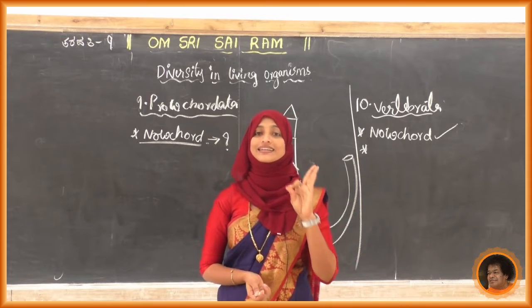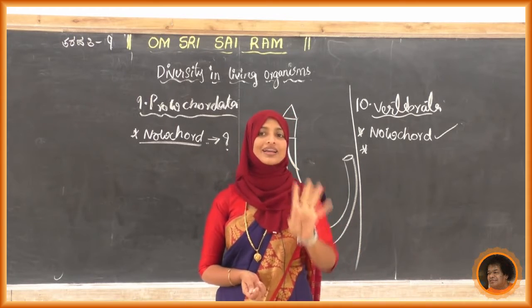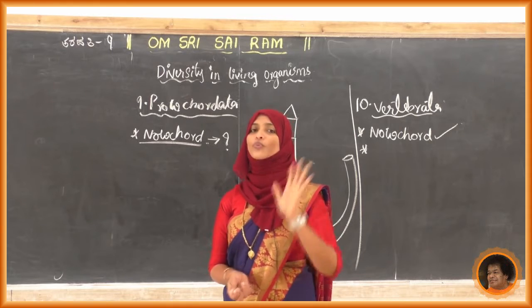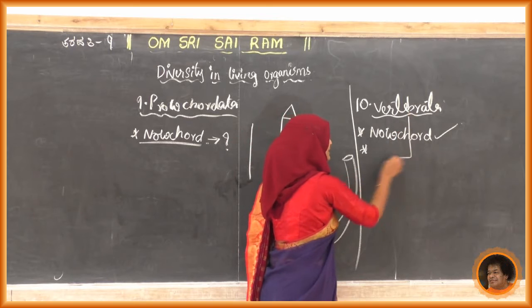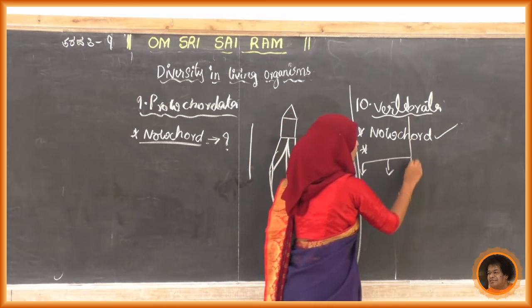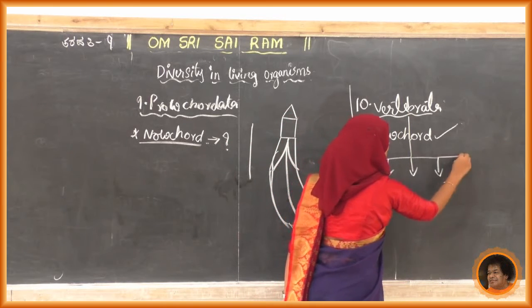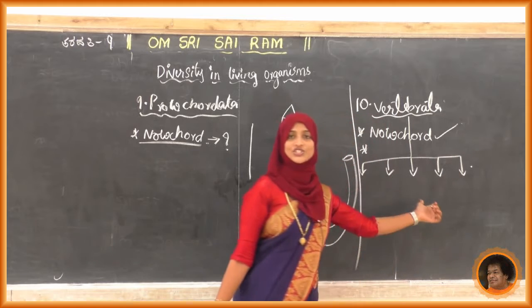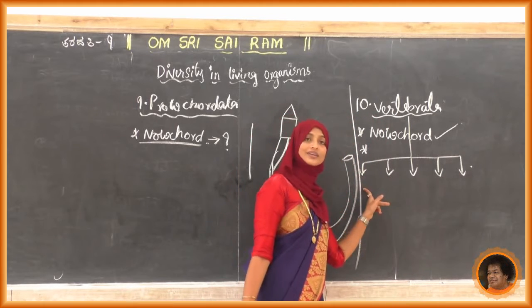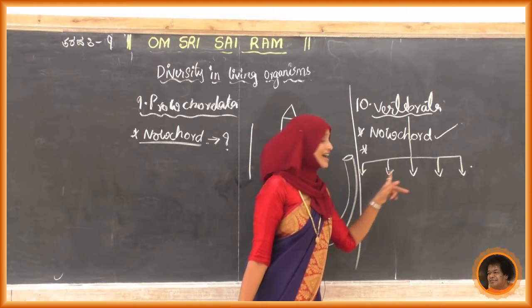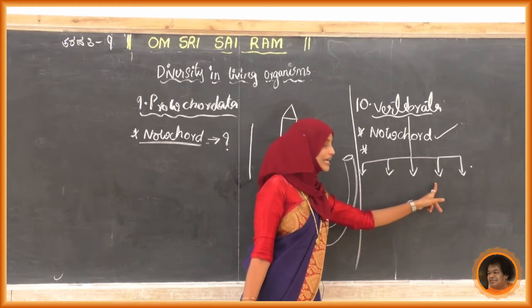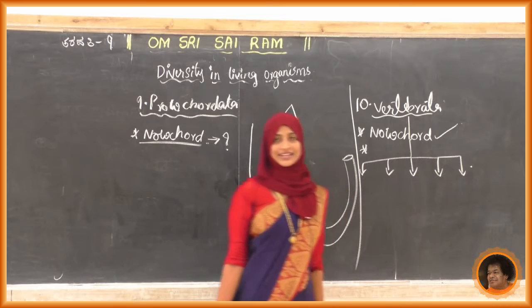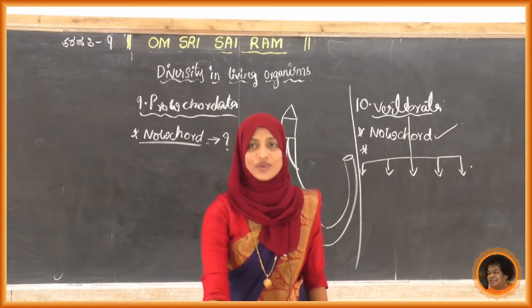Third one, reptilia. Fourth one, aves. Fifth one, mammals. So you write down, just divide like this, 1, 2, 3, 4 and 5, and write down each. Pisces, amphibia, reptilia, aves and mammalia. So we'll study one by one.